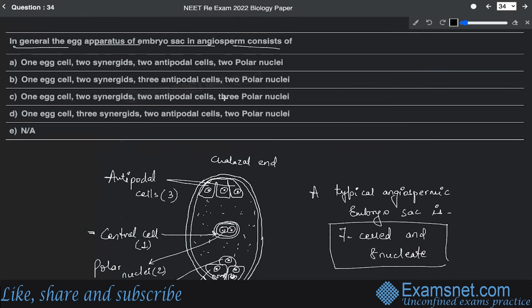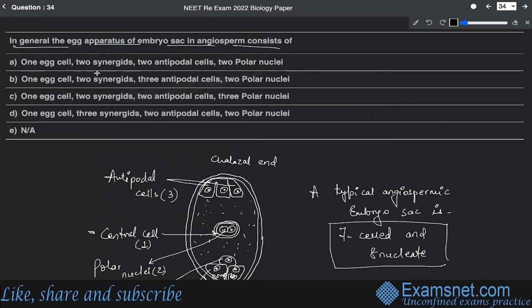So let us take a look. It is 1 egg, 2 synergids, 2 antipodal cells, 2 polar nuclei. Again, wrong. 1 egg, here there will be 3 antipodal cells, not 2. 1 egg, 2 synergids, 3 antipodal cells, and 2 polar nuclei. Okay, this is considered to be true. But let's take a look at the other options as well. 1 egg, 2 synergids, 2 antipodal cells, and 3 polar nuclei.